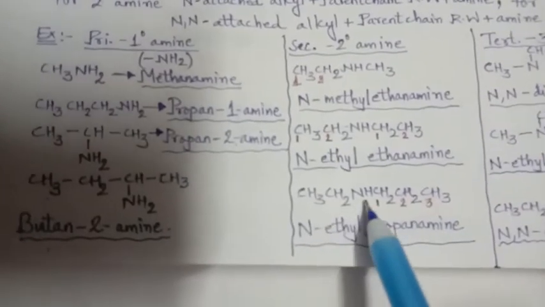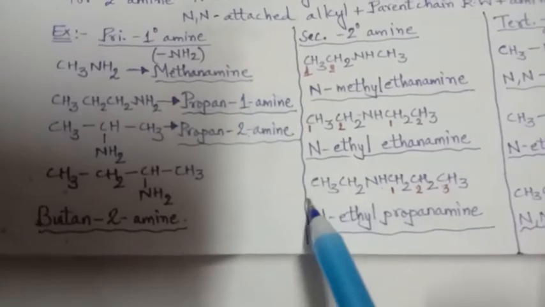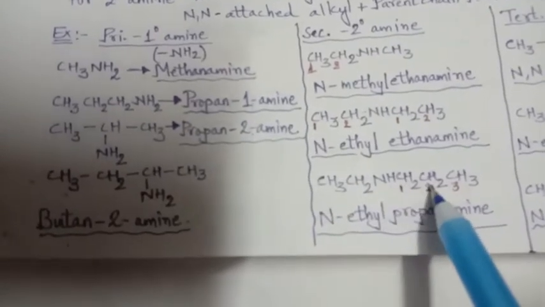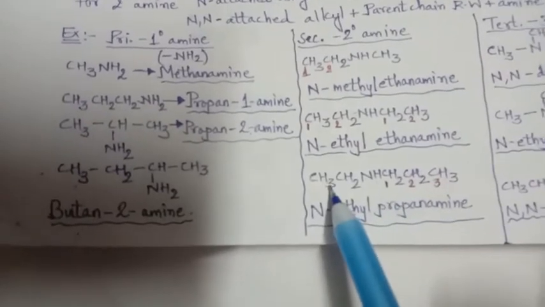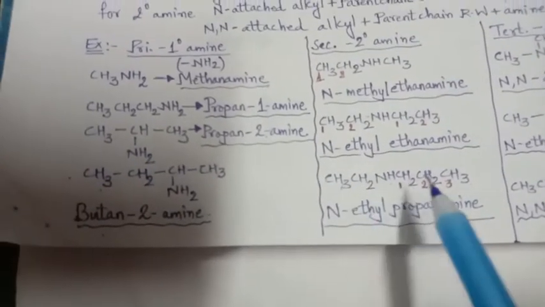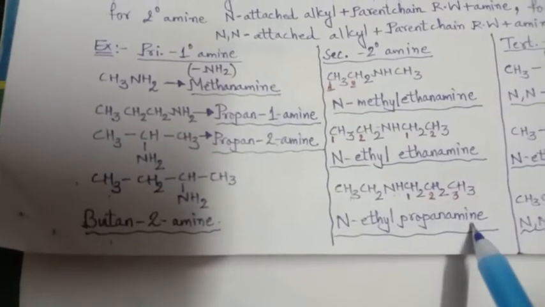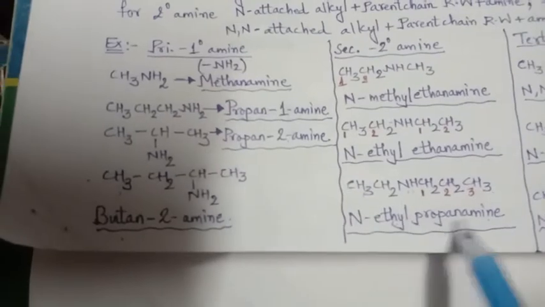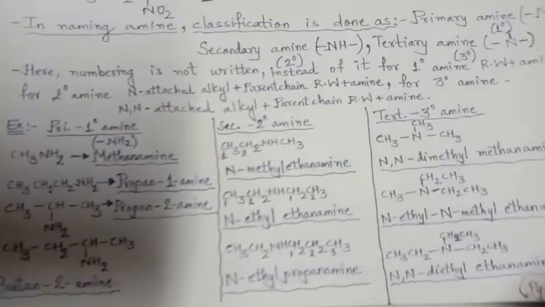One more example, NH CH2CH3. Here only 1 and 2 carbons, here 1, 2, 3 carbons. So now N-ethyl propane amine, or ethyl propane amine and propanamine, right? And we are supposed to write here only, so N-ethyl propanamine. Don't take N here with propanamine, right?